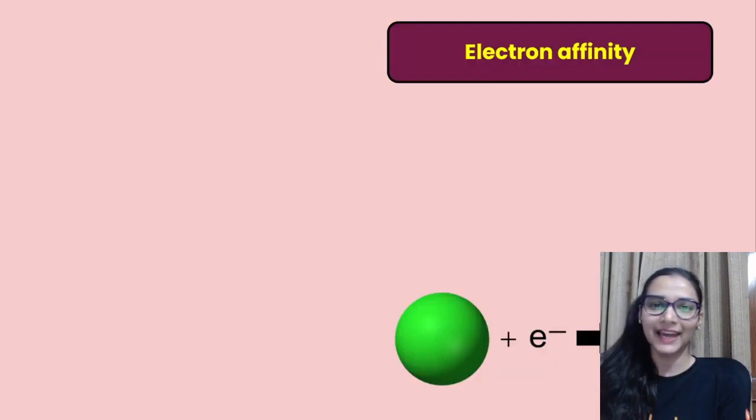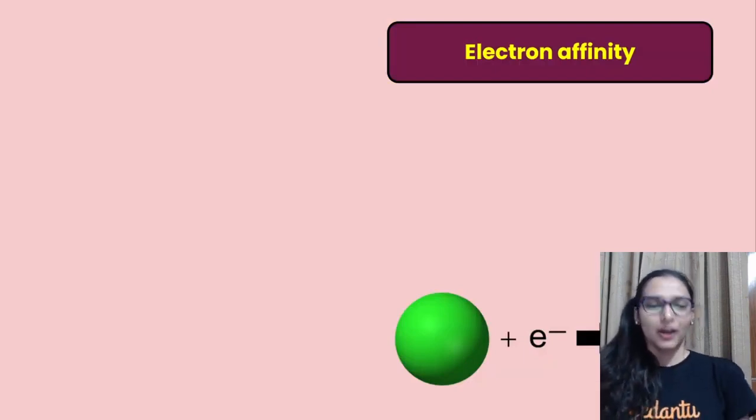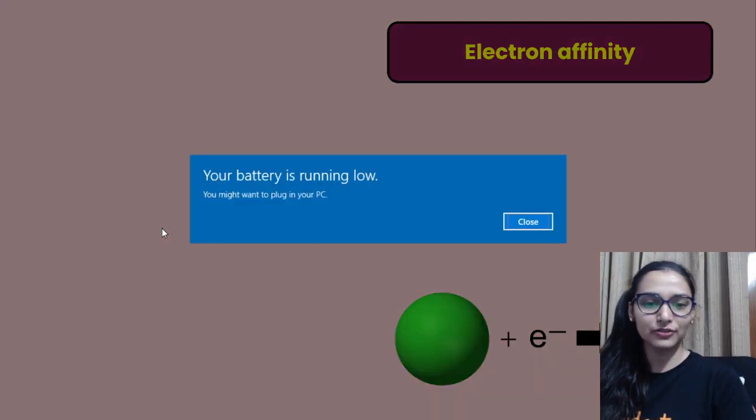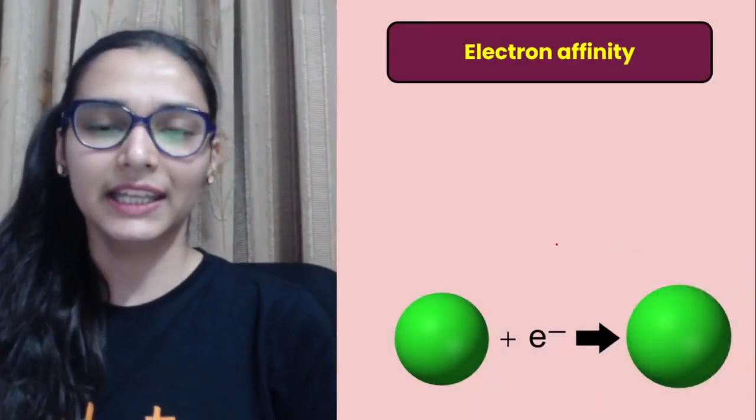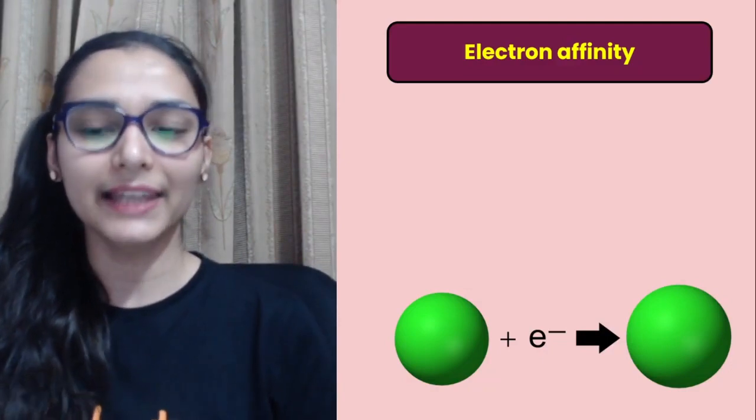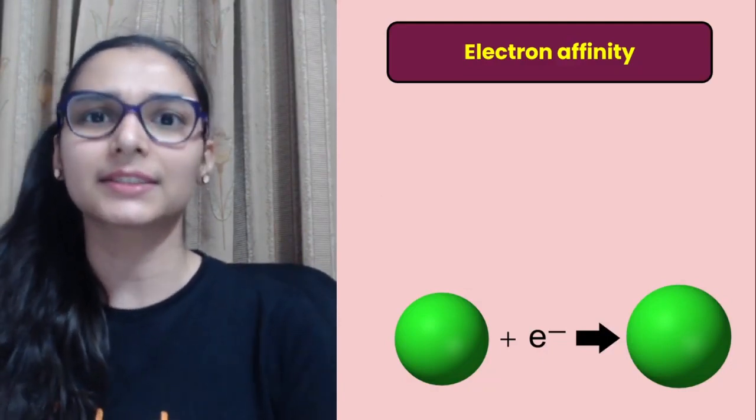It's all explained here. You can go through it. Okay, then we have the next trend. That is the electron affinity. Electron affinity क्या होता है? Electron affinity is simple now.